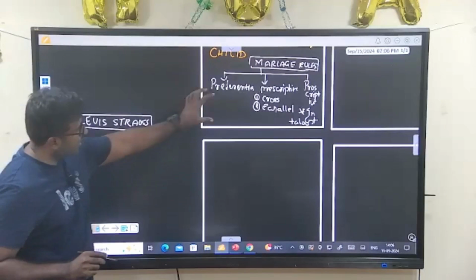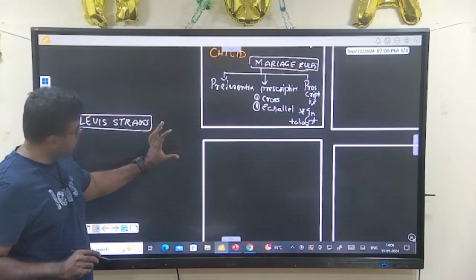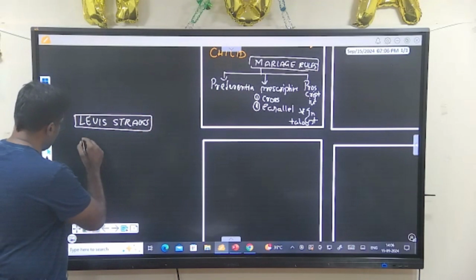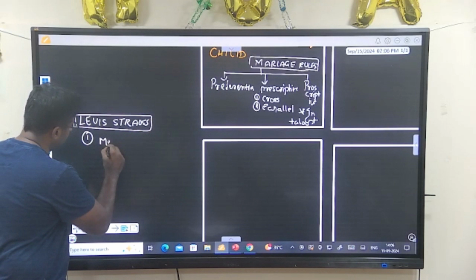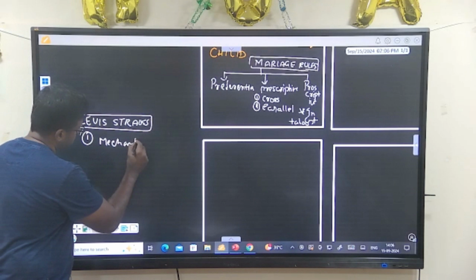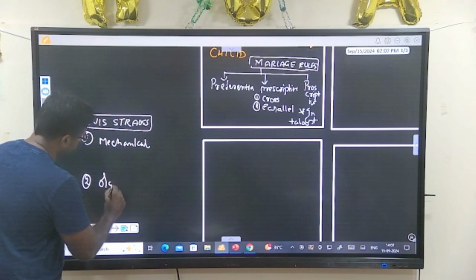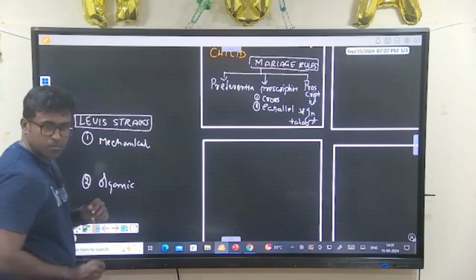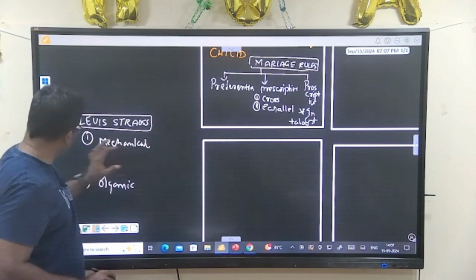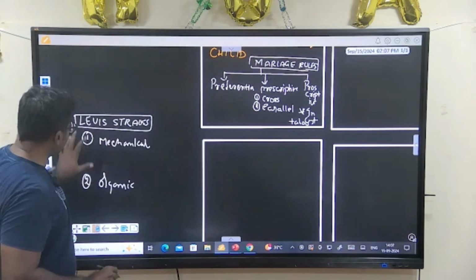You get this idea. After this, you can talk about Levi-Strauss's mechanical solidarity and Levi-Strauss's organic solidarity. You can take some space and explain mechanical solidarity.